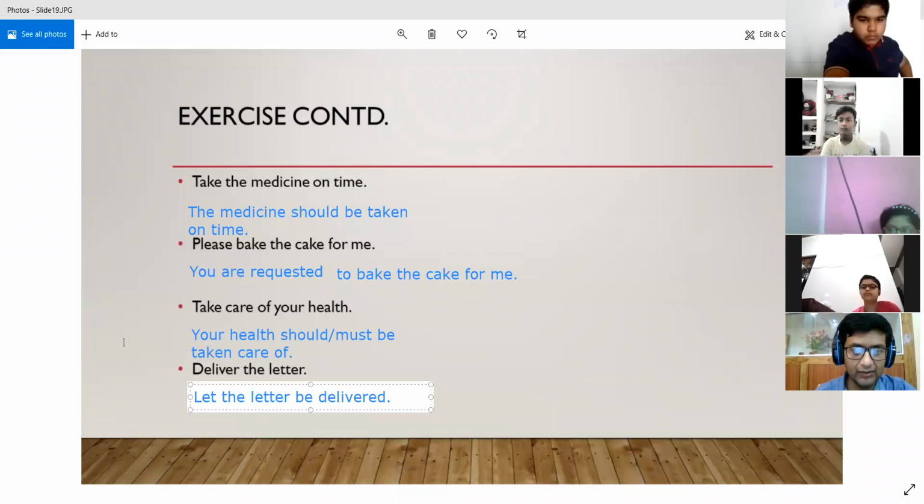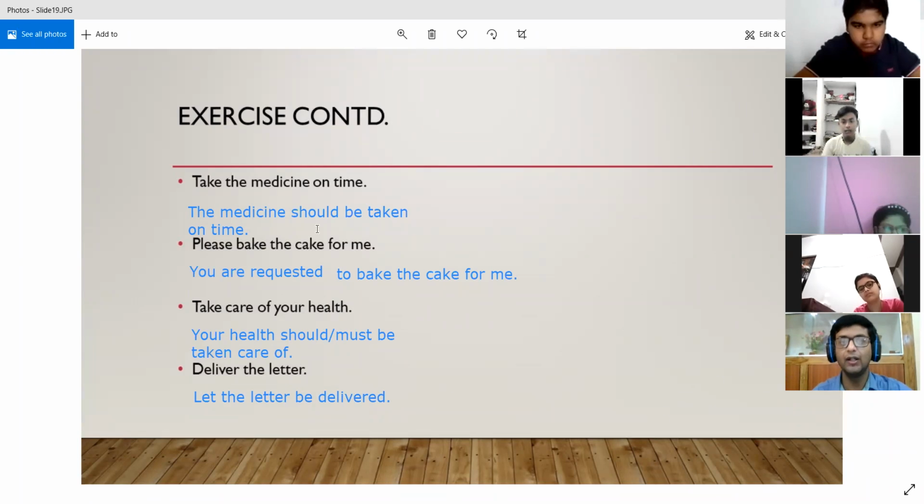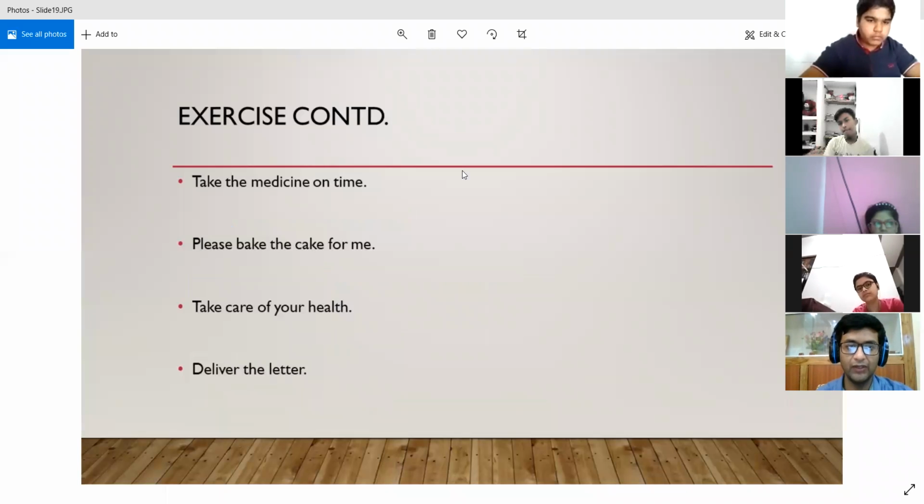So what is happening is we are making the letter as the subject now in the passive voice, and we are using the correct form of the be verb, that is be itself, and we have changed the verb deliver into its third form, that will be delivered. So let the letter be delivered. And because the "you" was hidden in the active voice, so it remains hidden in the passive voice also. All right. So now we have completed the special cases where we were solving the imperative sentences.